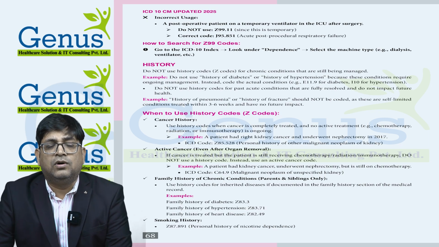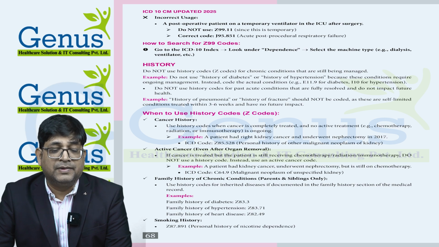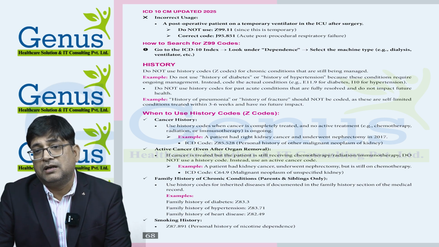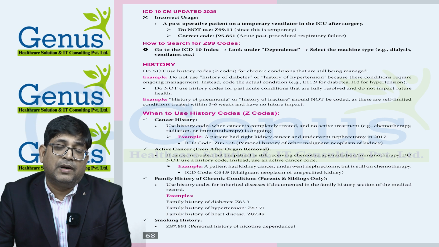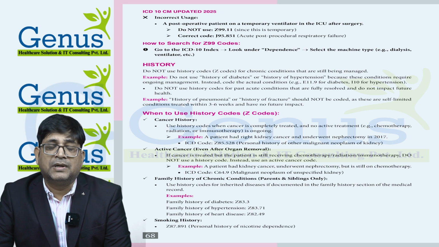Next is history. For which situations can we provide a history code? It's very important, because we cannot provide a history code for a chronic condition, and we cannot provide a history code for an acute condition, because acute conditions are those conditions which can be treated within 3 to 6 months maximum.